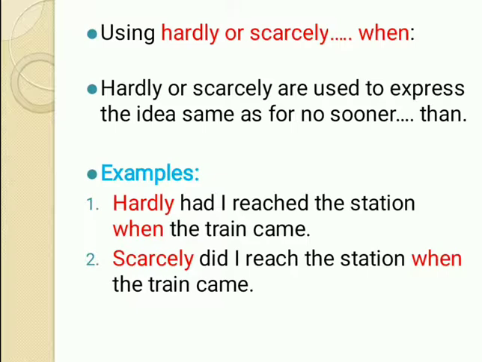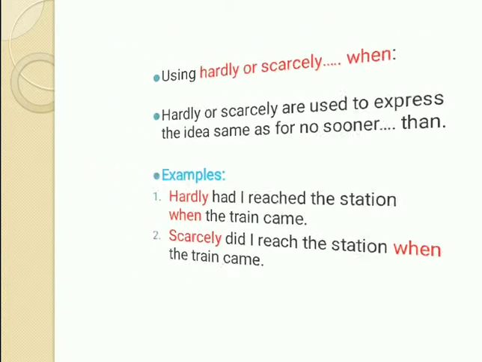With no sooner you have to use than, and with hardly and scarcely you have to use when. Did you get my point? And the most important thing here, you do not have to use any comma in any of these types of sentences. With no sooner than also there is no need to put any comma, and with hardly and scarcely when also there is no need to put any comma.